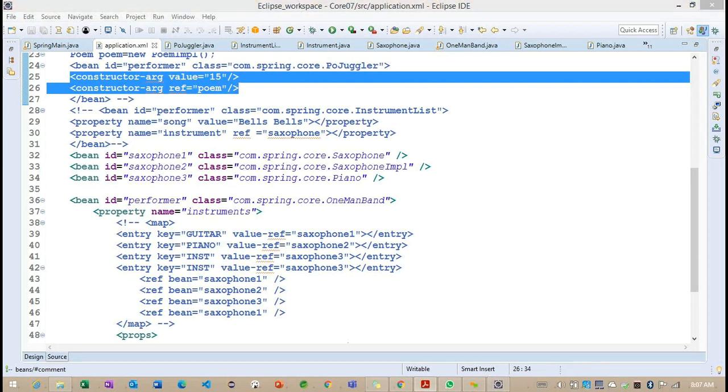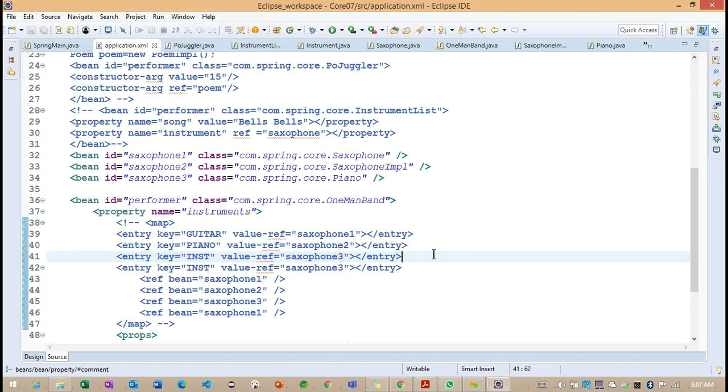To reduce this size, we have one important concept called auto wiring. Using auto wiring, based on some functionality, we make the properties and constructors wired automatically, instead of explicitly specifying the property tag as well as the constructor tag.